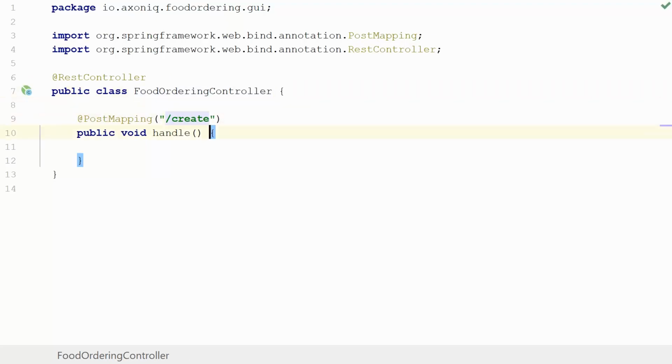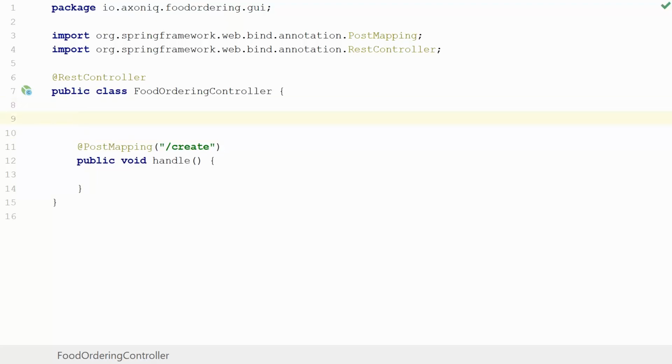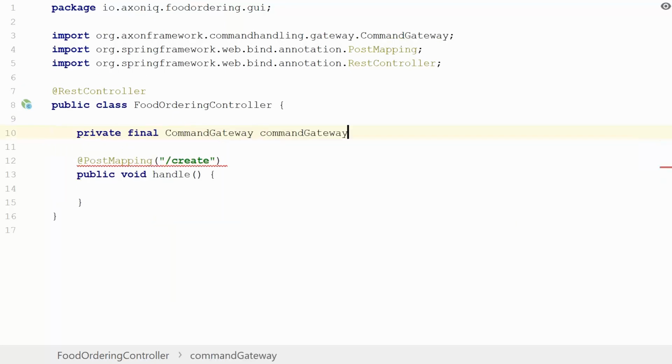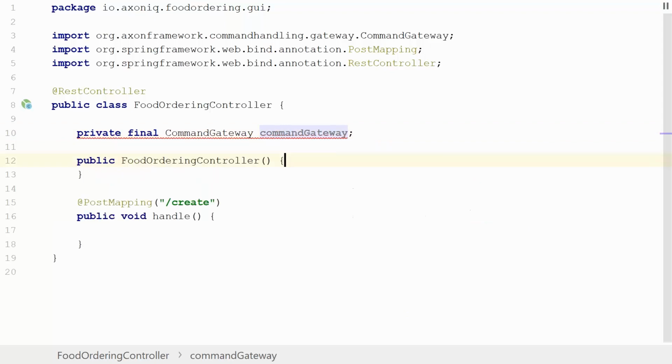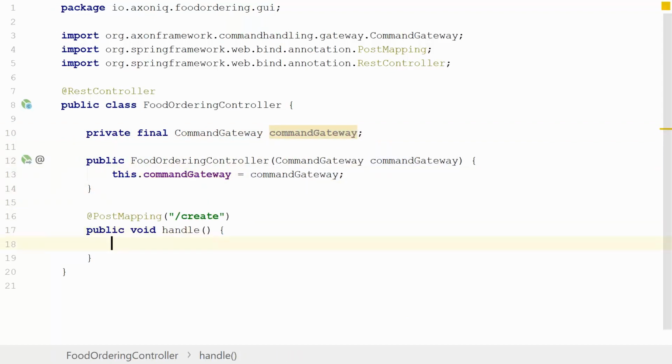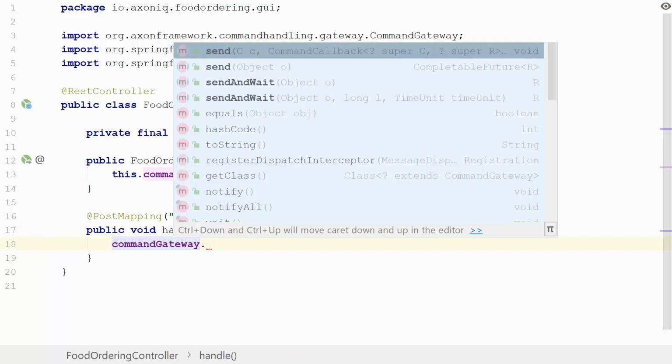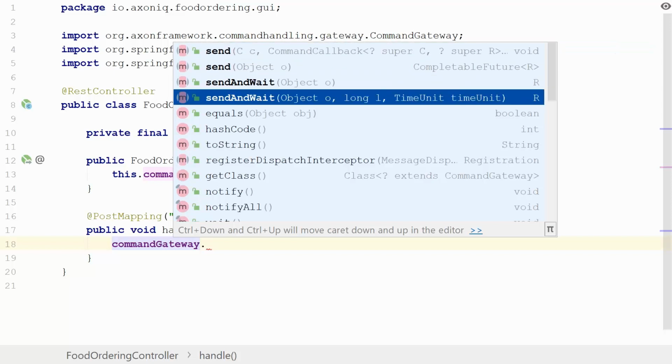Yes, there it is. And now comes the bit where we want to dispatch a command, and to that end, we need to have a way into the command bus. Now, we could wire the command bus, which is an Axon interface, directly into this controller, but we have a convenience approach to handling the command bus in a nicer API format, which is the public final command gateway. The command gateway will be the gateway between this controller and the command bus, and gives us a more friendly API to send commands. So you can see we can do a send, and we can do a send and wait, and there's an option for callback and timeouts up here.